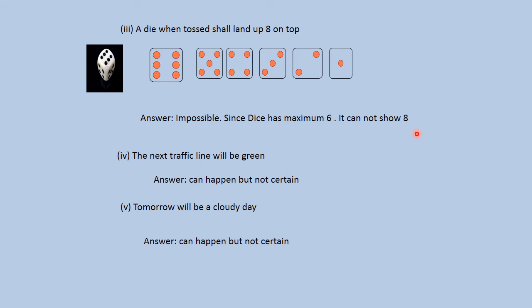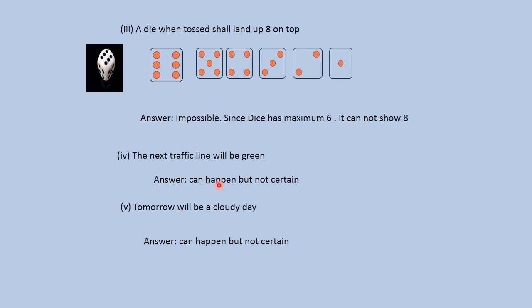Okay. Now let us see the next question. The next traffic light will be green. Is the answer absolutely true, or is it sometimes true, or is it never true?